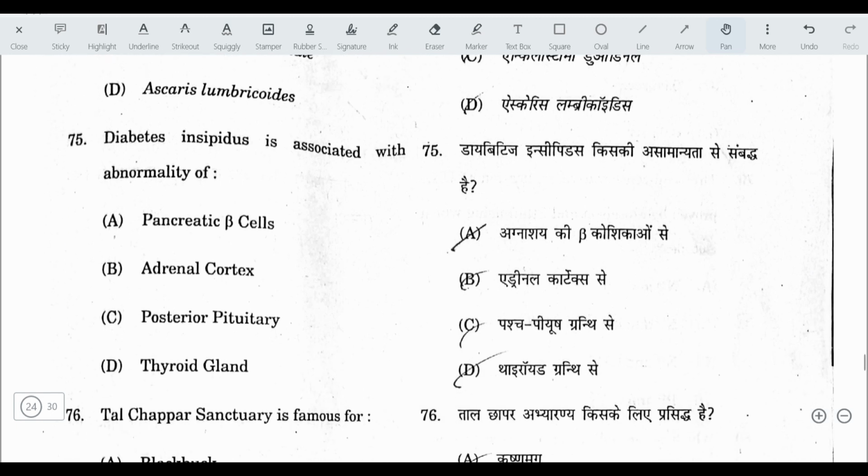Last question of this part is, diabetes insipidus is associated with abnormality of, the answer here is posterior pituitary gland. Why? Because it is associated with the hormone ADH, antidiuretic hormone, which is also known as vasopressin, and it is released by the posterior pituitary gland, and this hormone they form in the hypothalamus.